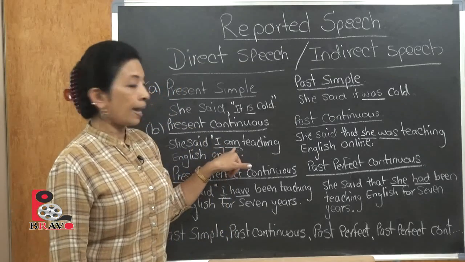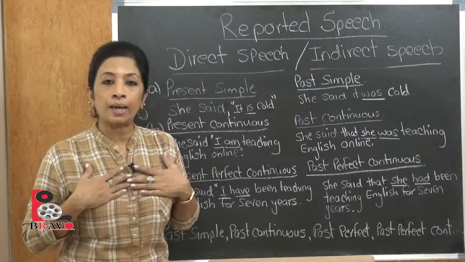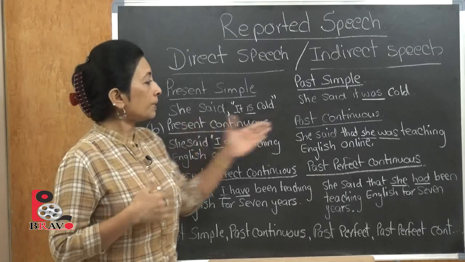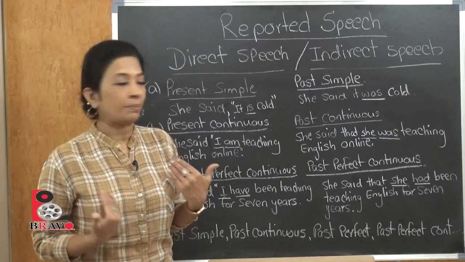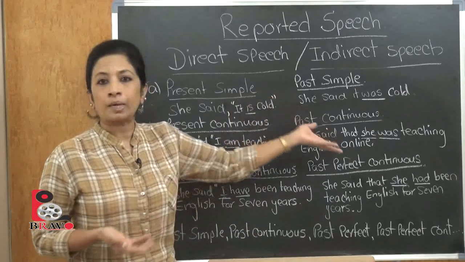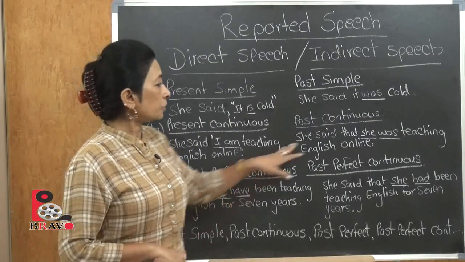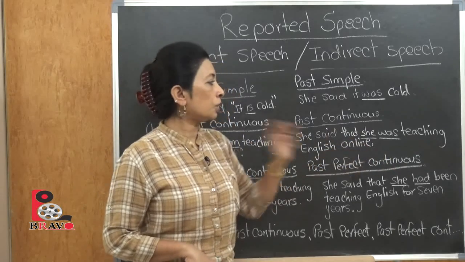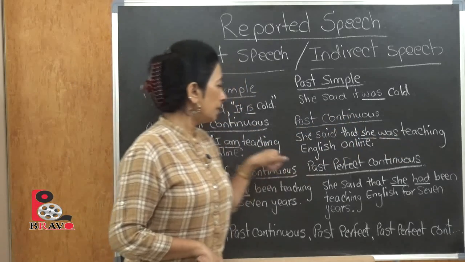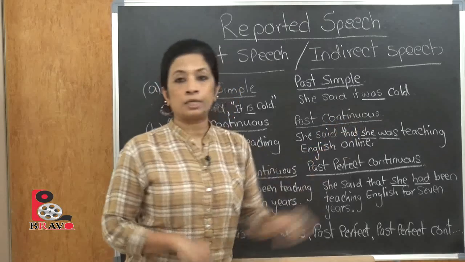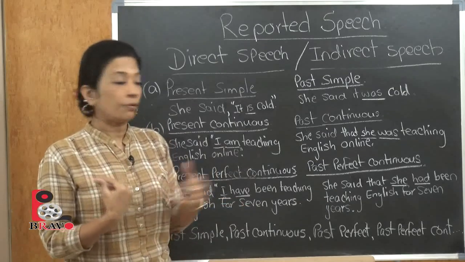So you can see "I am" has become "she was". When she's saying it herself, it will be "I am", because I'm saying it myself. The moment somebody else reports what I have said, it has to change. So "I" will become "she" because I am feminine, and if it's a he, it becomes "he", or "they", whatever group it is. So she said that she was teaching English online. You have seen the present continuous has become the past continuous. The teaching has not changed because it's continuous. It's happening, whether yesterday, before, or now.